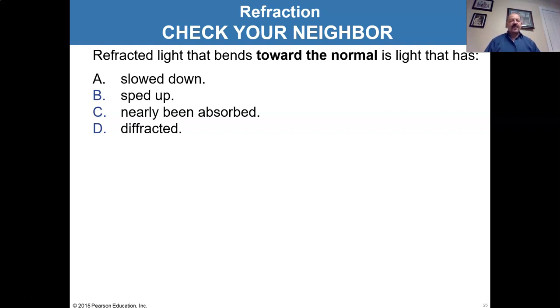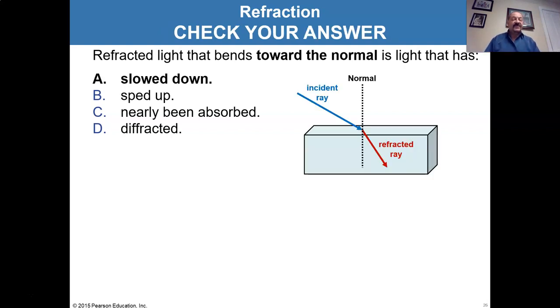All right, remember, bending towards the normal is what you get when you're going into a denser substance where light has slowed down. The reason you're bending towards the normal, it's more perpendicular to where the light's traveling through. In other words, it's a shorter path. The light will bend to make a shorter path when the light is traveling slower on average, and that will be when the substance is making the light slow down.